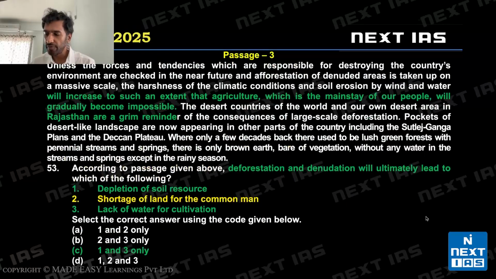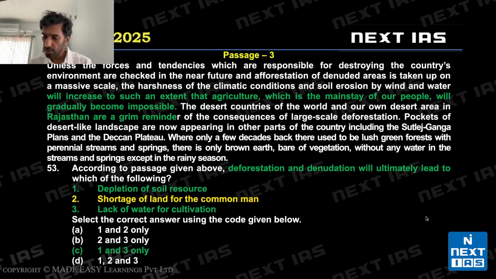Let's look at question 53. Deforestation and denudation will ultimately lead to which of the following? We are told it will increase to such an extent that agriculture, which is the mainstay of our people, will gradually become impossible. If we allow deforestation to occur, it will increase to such an extent that agriculture, which is the main occupation, will gradually become impossible. So strong words are used. Rajasthan is given as an example.